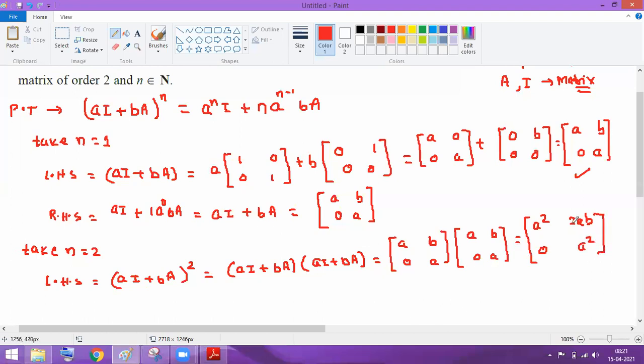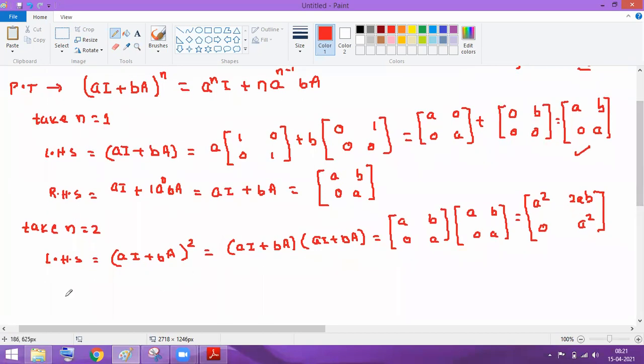So this is your LHS for n equal to 2. Now, if we talk about the RHS part, what will be the RHS? Put n equal to 2 there. So we'll get here a square times I plus, in place of n how much do we have to put? 2. Yes. A to the power how much? 2 minus 1. Okay. Into B into A.